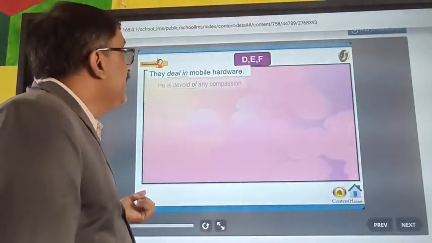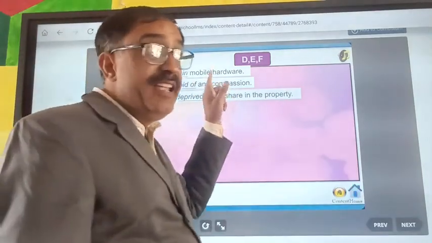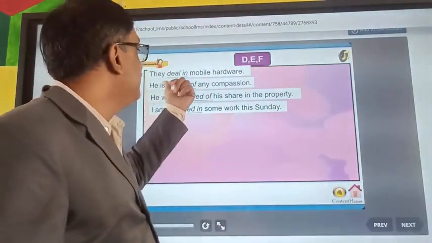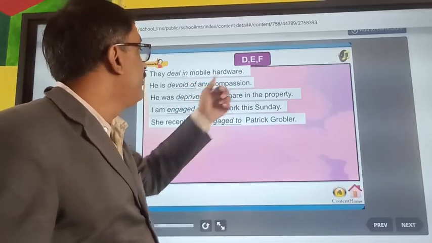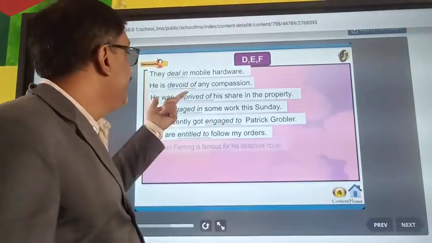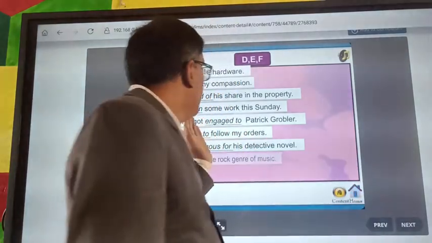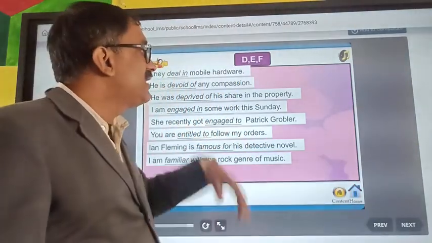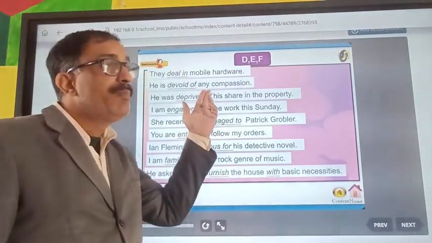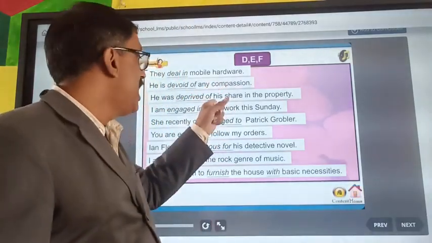And next is, they deal in mobiles. Deal is followed by in. He is devoid of compassion. Devoid of. He was deprived of his share in his property. Deprived is followed by of.